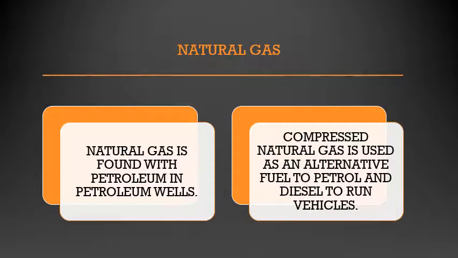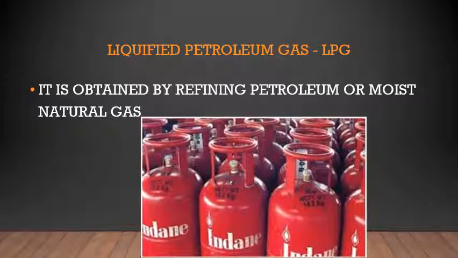Then you all have these LPGs in your house, right? It can be from any of the companies. I've just shown an example. These red cylinders in your house are obtained by refining petroleum or natural gas. What happens is that natural gas is liquefied. They put pressure on that natural gas and it becomes liquid. That is called liquefied petroleum gas, in short LPG. LPG is nothing but liquefied petroleum gas.